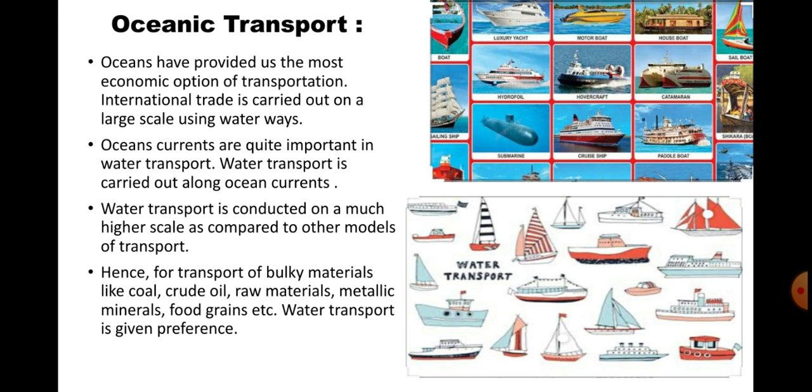Water transport is conducted on a much higher scale as compared to the other modes of transport. Hence, for the transport of bulky materials like coal, crude oil, raw materials, metallic minerals, food grains, etc., water transport is given preference. Why do we give preference? Because coal, everyone knows. Crude oil we use in cooking, and from raw materials we get many useful things. So that is why preference is given to oceanic transport. Okay, I think you have understood the oceanic transport.